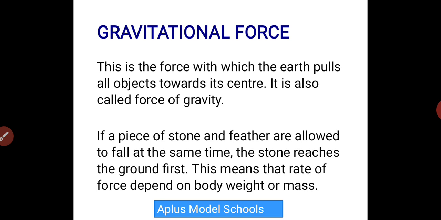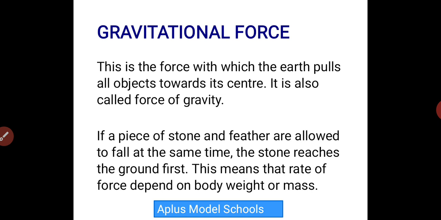Another amazing thing is that this force depends on the mass. The rate at which this force works depends on the mass of the object. For example, if you go to a storey building, you hold a stone and a bird's feather, and you release both the stone and the feather at the same time, you will notice that the stone gets to the earth's surface before the feather.